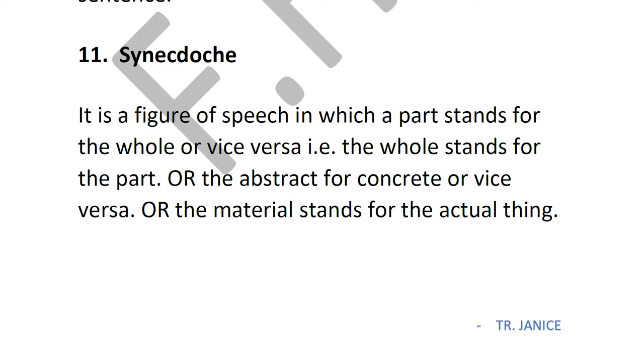Now material is like you're talking of silver. She gave him some silver. Here it doesn't mean she literally gave him silver, pieces of silver. Here it means she gave him coins made of silver. So you're talking of the thing that is coins. Instead of saying the whole thing, she gave him some coins which were made of silver, you're only saying she gave him silver. So here the material, what the coins are made of, silver, is given, not the thing. So here the material stands for the thing.